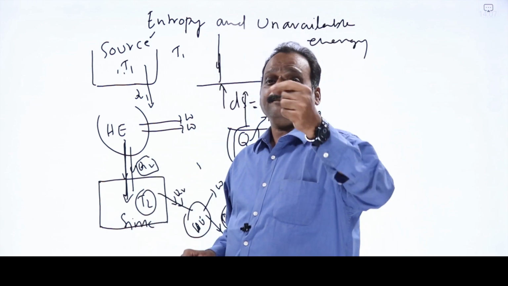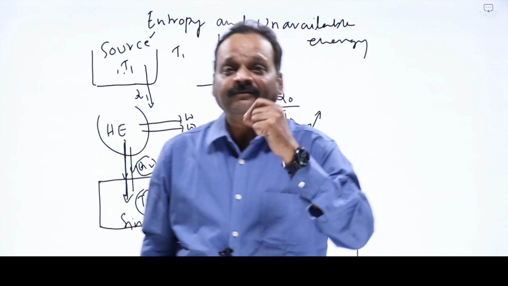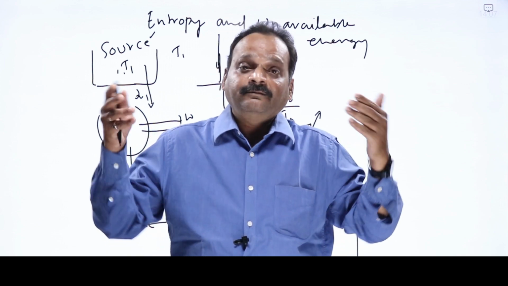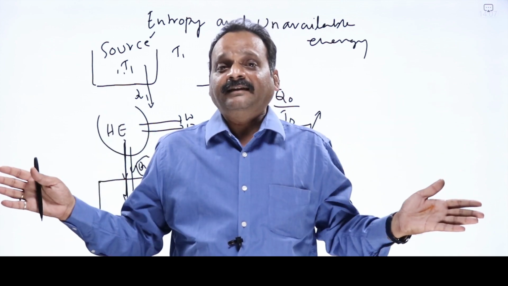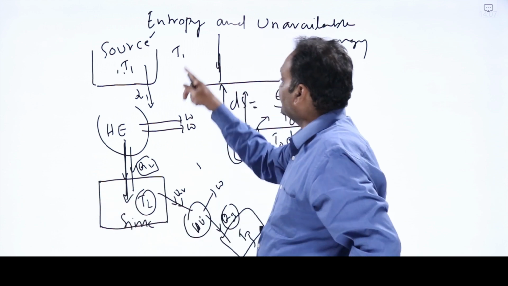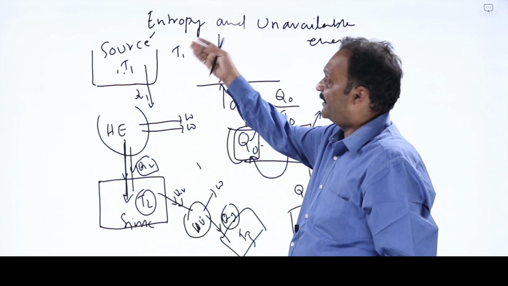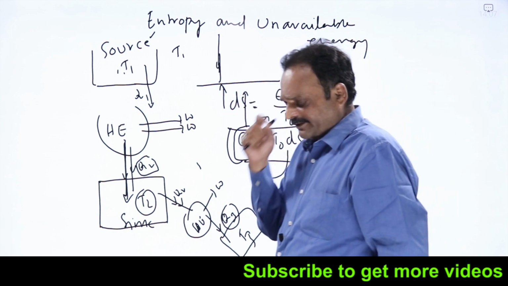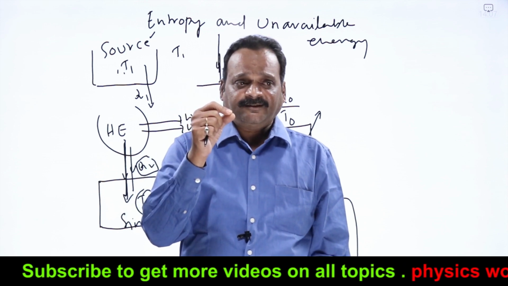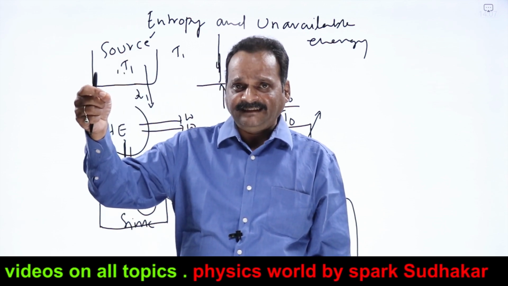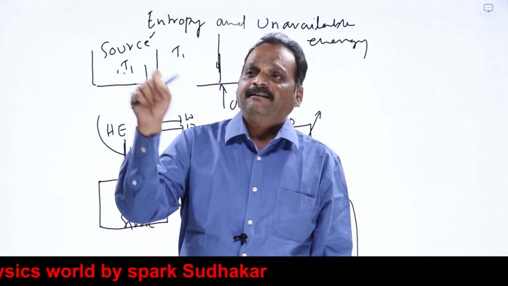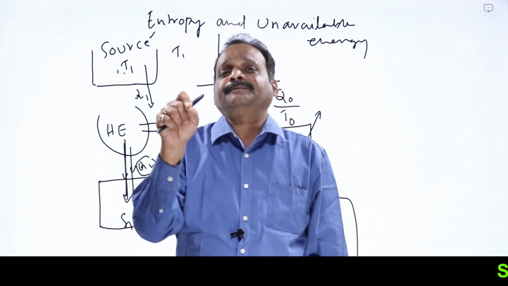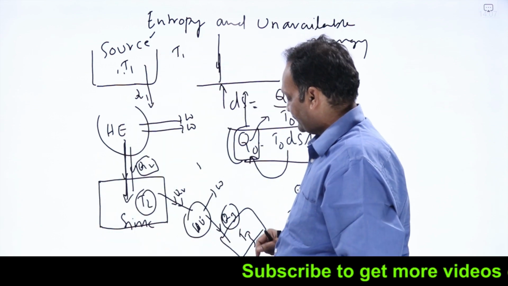As a consequence of the principle of degradation of energy, the running down of the universe, the universe suffers a heat death. Energy will be there, but in the form of heat. No other forms of energy will exist. This is the consequence of the entropy principle: entropy and unavailable energy. We should keep in mind that in whichever system, surroundings or universe, entropy is increasing, it means the unavailable energy is increasing. That is one important consequence of this.